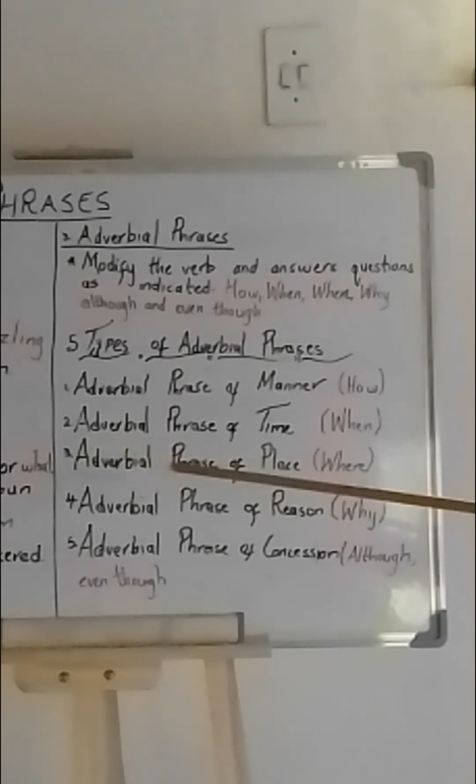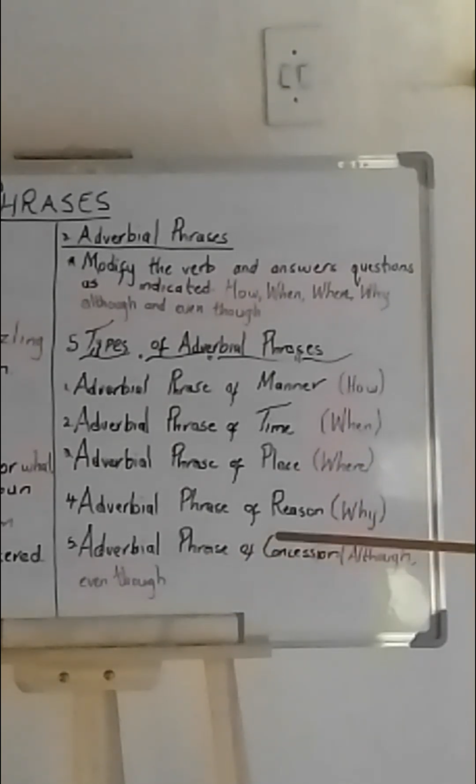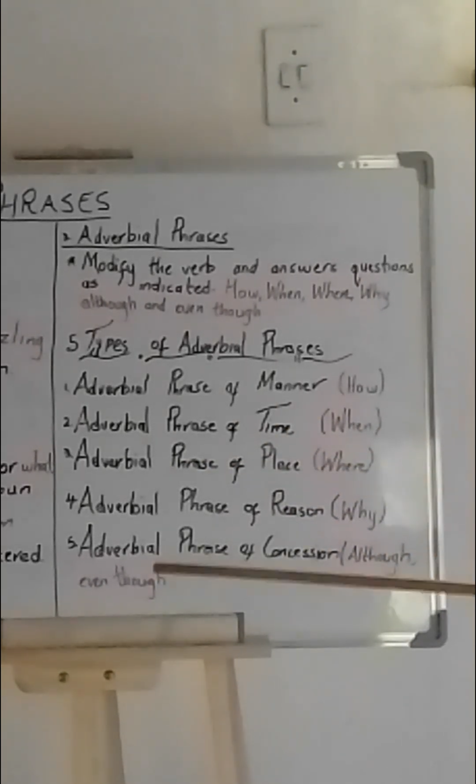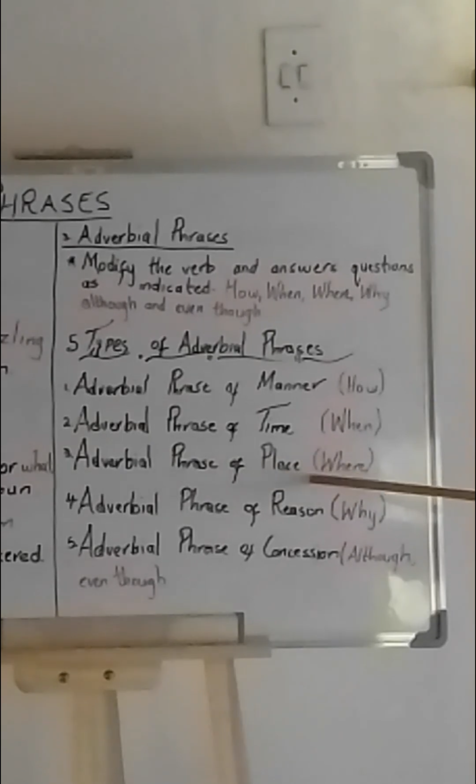Then we have the adverbial phrase of place. It answers the question where. With the adverbial phrase of place, the example is: the girl in the room was reading a book. So the question is where was the girl? And the answer is in the room. So in the room is our adverbial phrase of place.